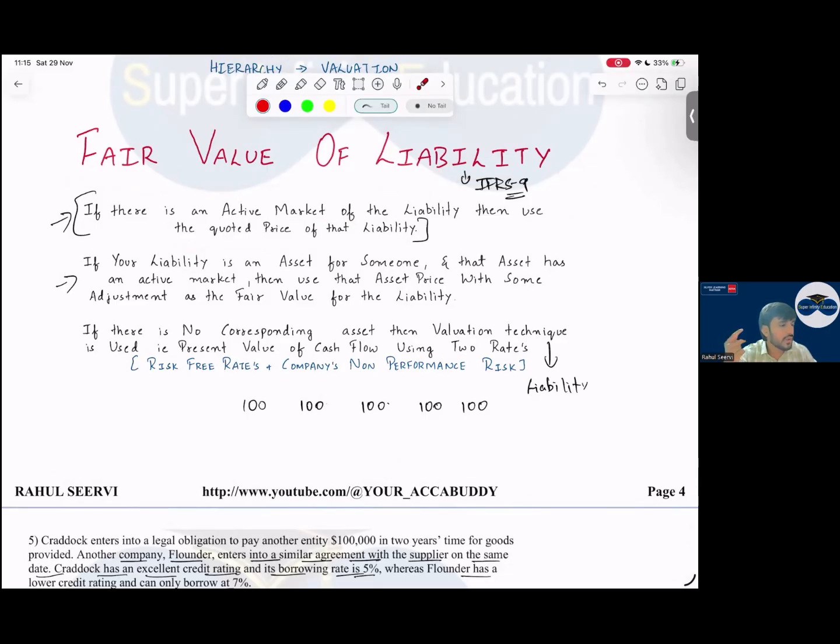Mostly derivative contracts. Yes, sir. Then coming to next, if your liability is an asset for someone and that asset has an active market, then use that asset price with some adjustment as fair value for the liability. So whenever I say your liability is an asset for someone, then use that price. If the liability is not listed,